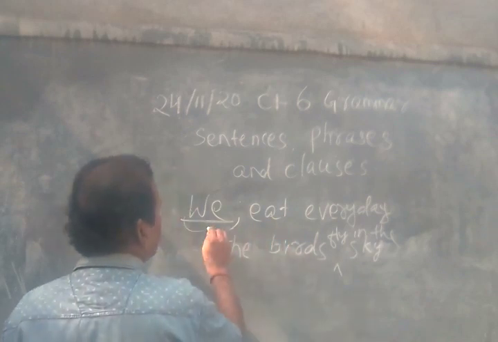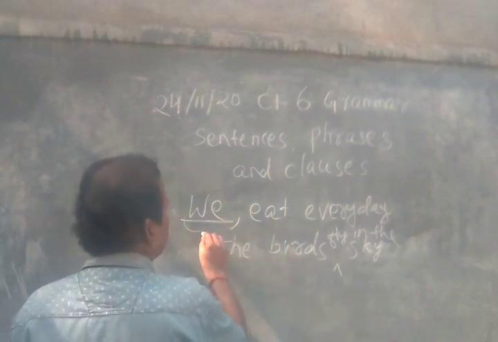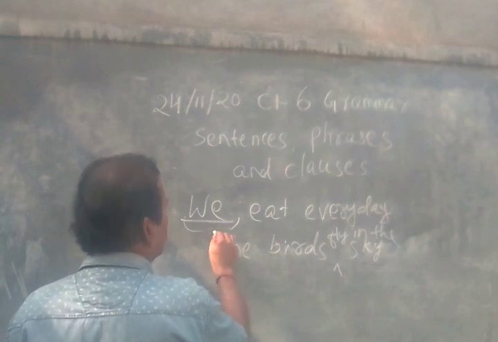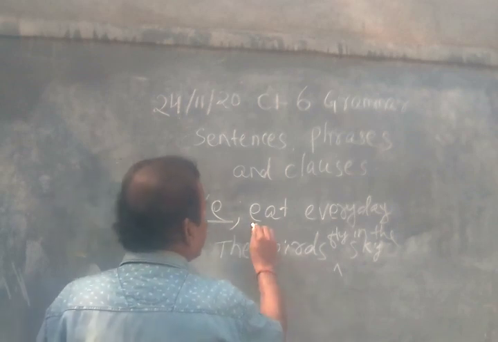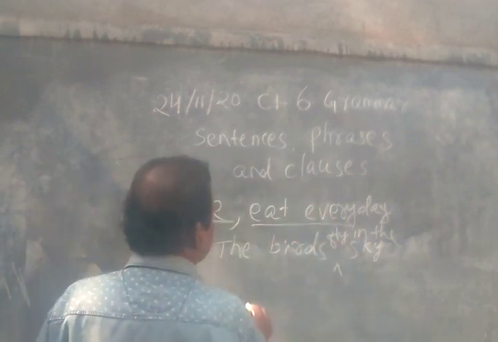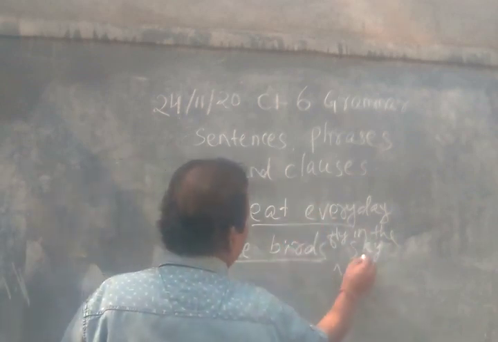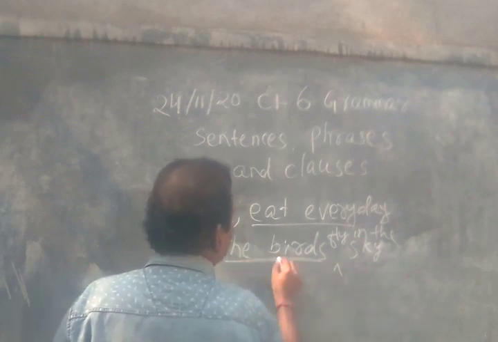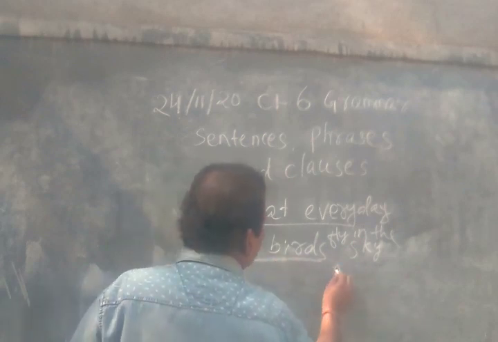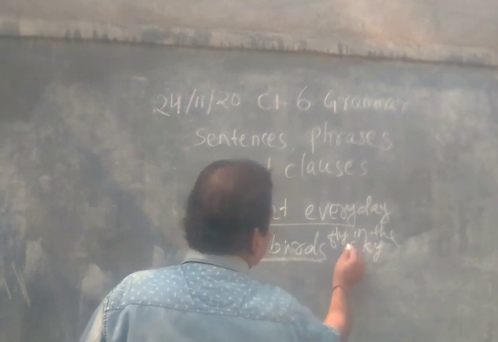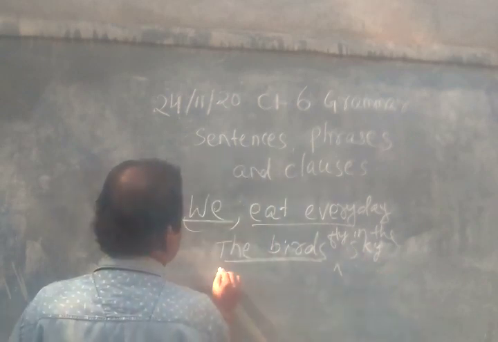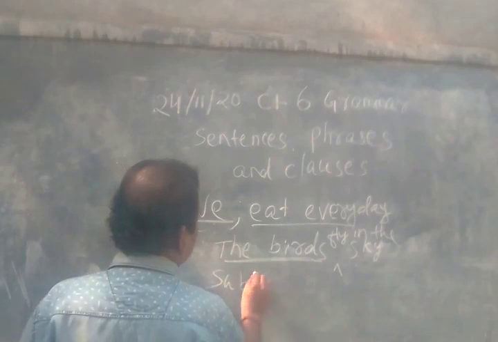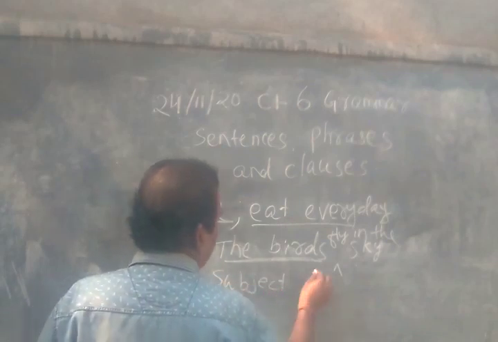So the first part which we use is called the what? Subject. And the other part is called the predicate. The birds fly in the sky. So the birds here is the subject, and the other part, that verb part and other words, they are called the predicate. Subject and predicate.